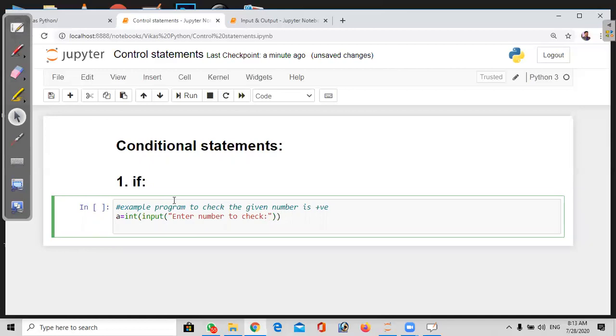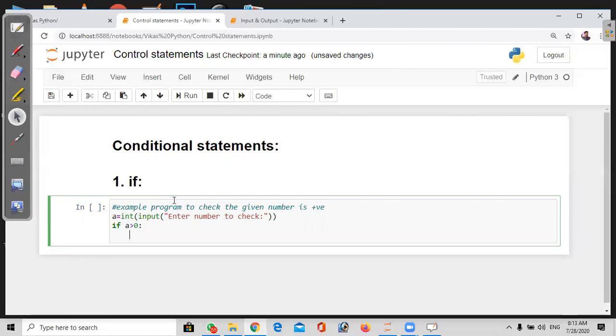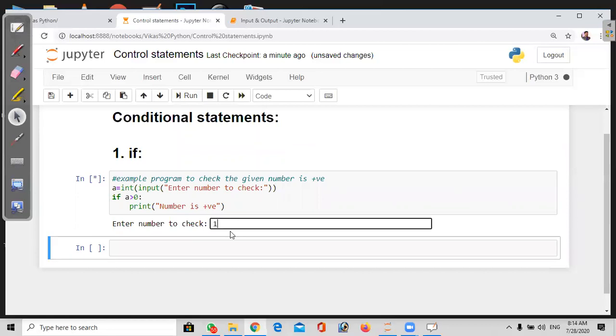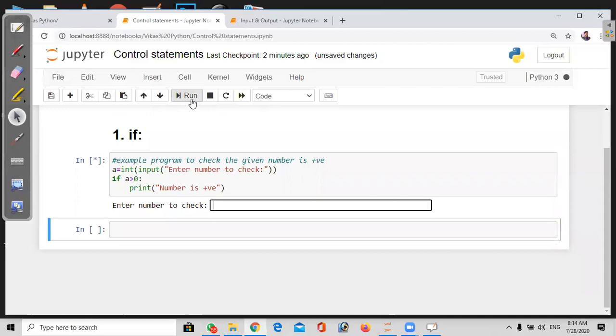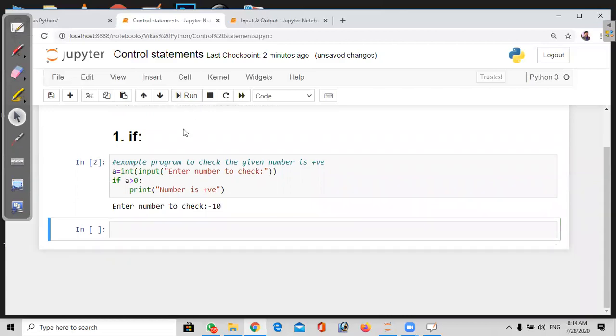Now I'm going to check this. If a greater than 0, then only it needs to print that it is a positive number. If I enter a negative number, it will not give any result, because in the if syntax we have only one statement. There is no other option. It checks for only one condition. For example, if I give 10, it gives positive number. For the same, if I give a negative number, there is no output. It's not giving that it is a negative number.